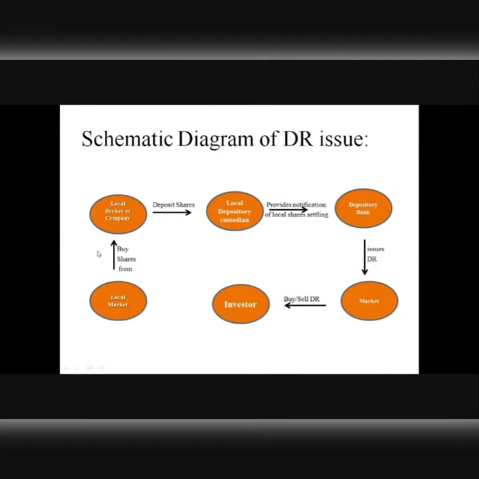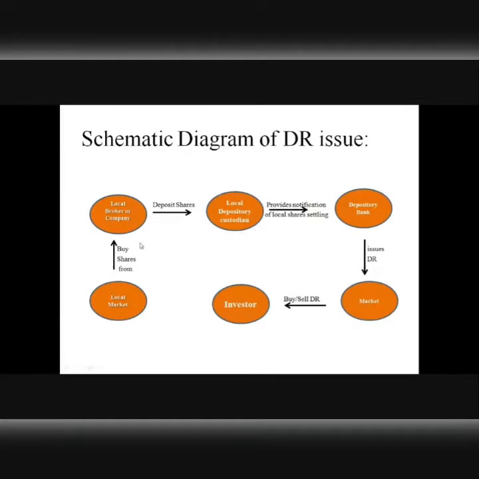So what happens essentially is either a company hands over a certain number of shares to the local custodian bank, or a broker buys, at the instructions of an investor, a few shares of a company that is operating in a certain country, and then hands over those shares to the local custodian bank. Now, in short, you have to keep in mind that the process of issuing DRs starts with depositing a certain number of equity shares with a depository bank, a local bank that acts as a custodian, right?